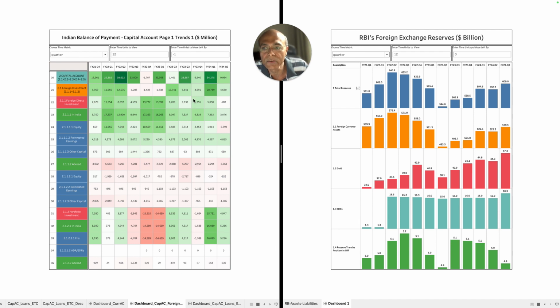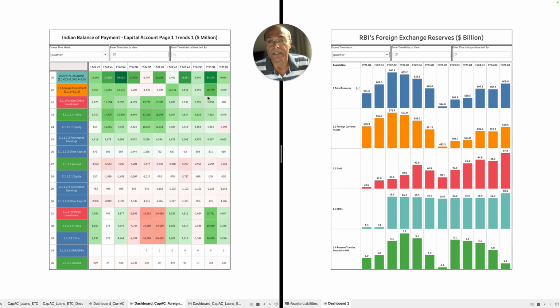So if you add these 2 together, then you will get the net foreign investment. So if you look at the foreign investment, you will find that quarter by quarter, look at these numbers, typically these have been positive, right? But there have been some quarters, in FY22 Q4 and FY23 Q1, these have been negative, right?